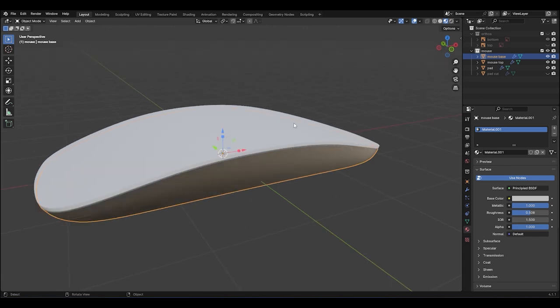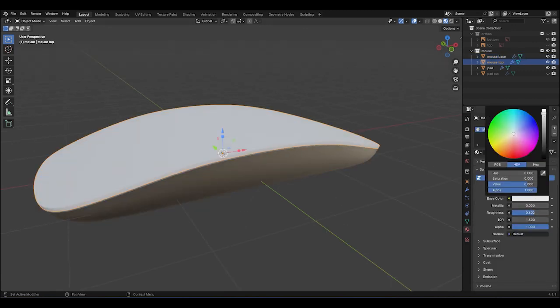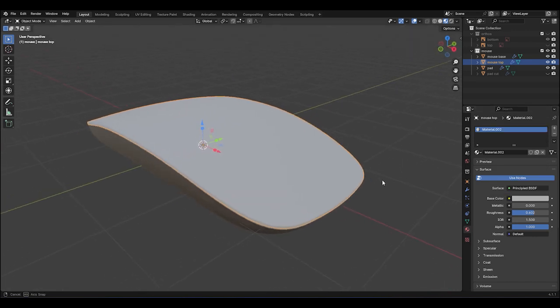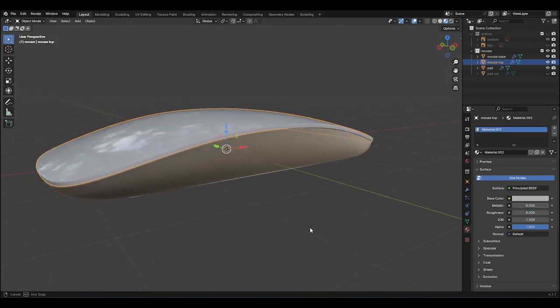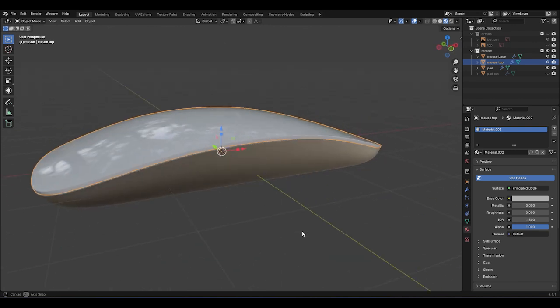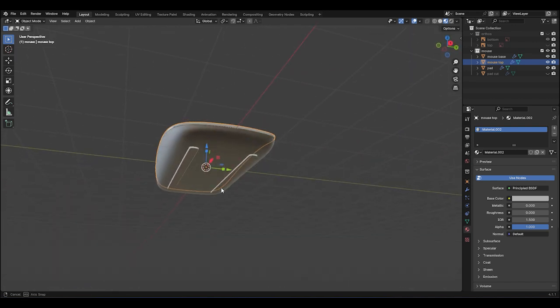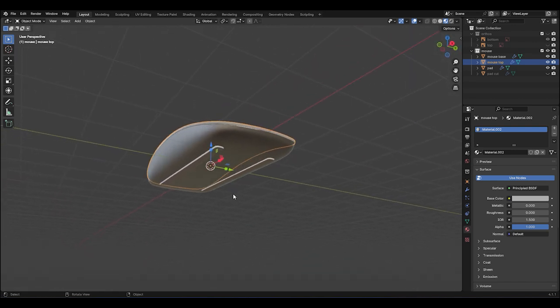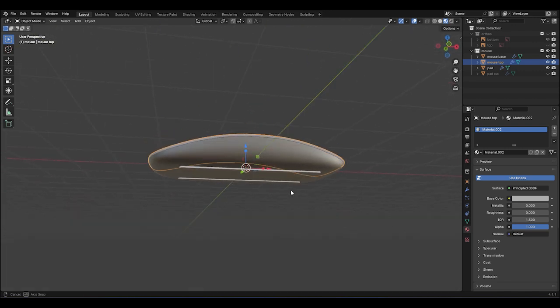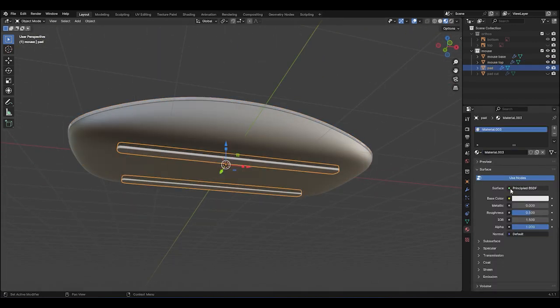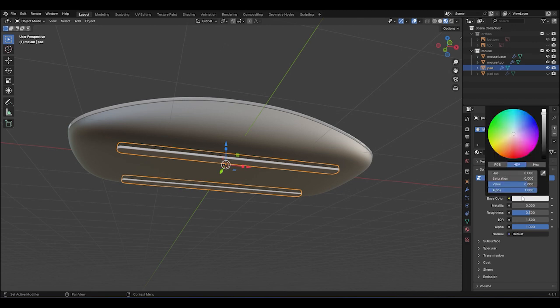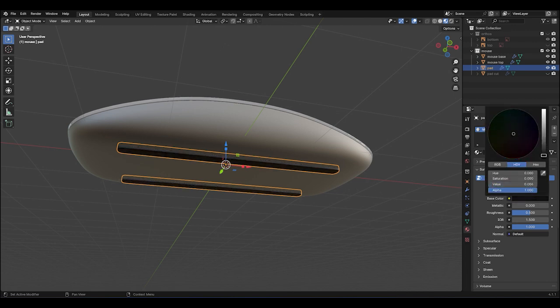Now, select the top of the mouse, hit New Material, and crank down the roughness to give it a glossy finish. Do the same thing for the pads. Hit New Material, change the color to black, and give it some roughness.